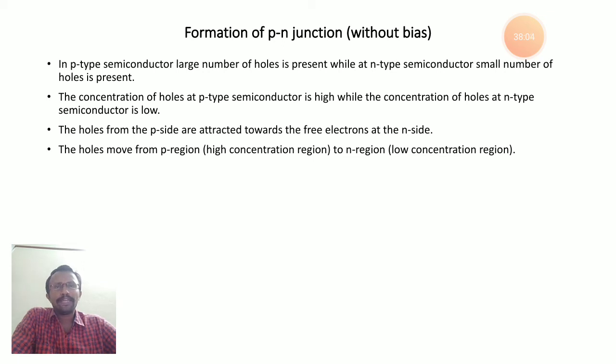So finally you can write it as J is equal to NQ mu n into E plus PQ mu P into E. So simply you can write J is equal to sigma into E, where sigma is the conductivity, that is sigma is equal to NQ mu n plus PQ mu P.